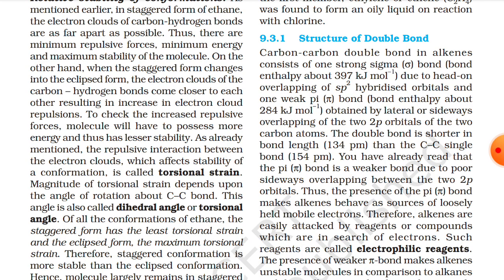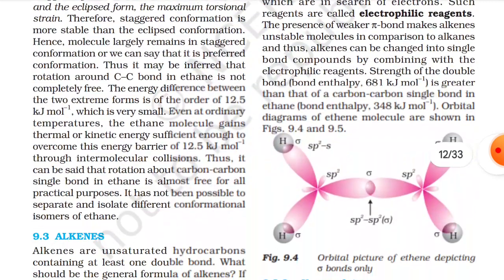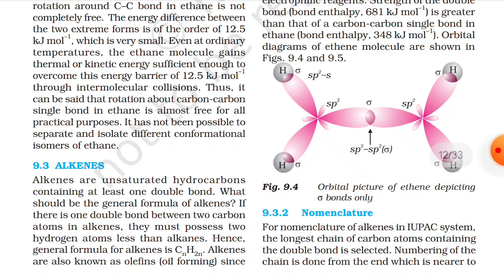Orbital diagram of ethene molecule are shown as in figures 9.4 and 9.5. Here is the figure that you can see. So this is figure 9.4, orbital picture of ethene depicting sigma bonds only.